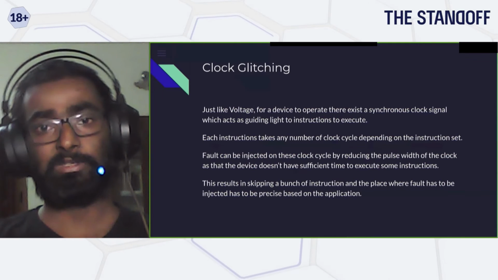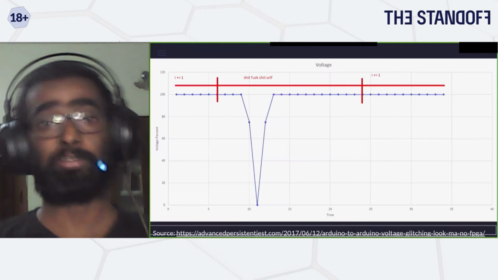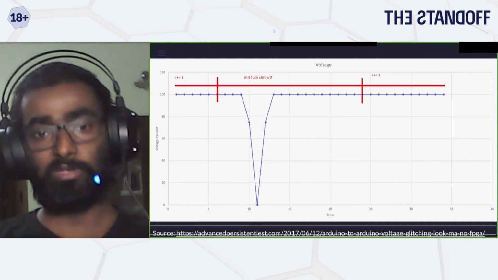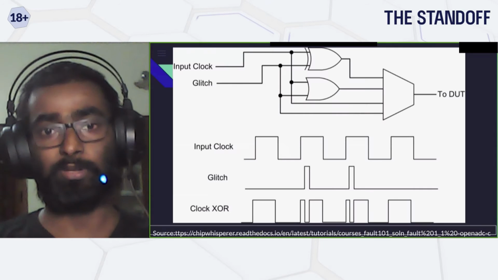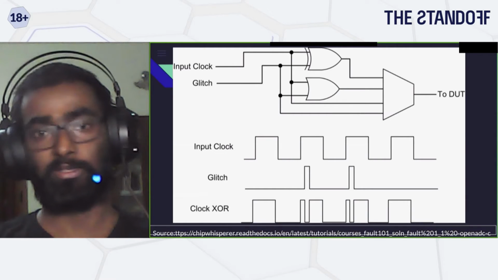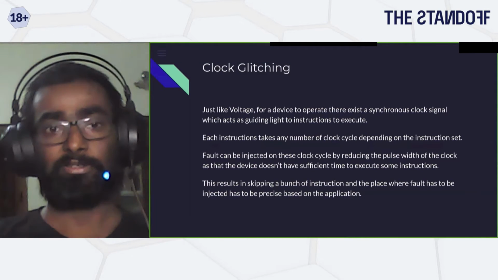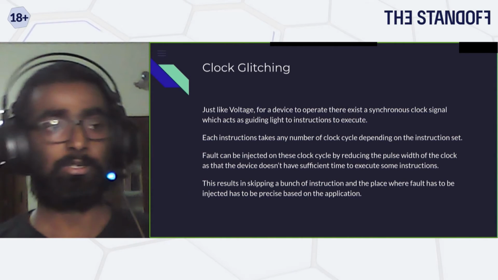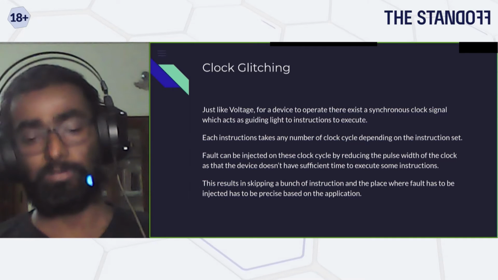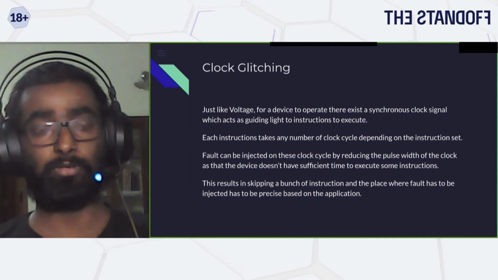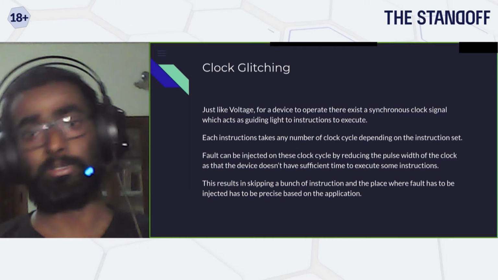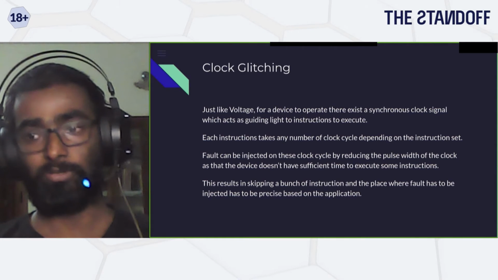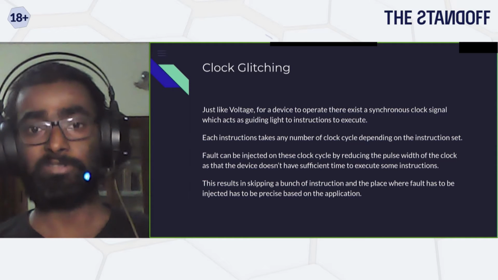So we have something very similar, which is called clock glitching. As important as voltage is, there's something called the clock, which is also very important when you're talking about the instruction set. So, for example, let's say there is an instruction, add R0, R1, and that instruction will take 2 clock cycles. Clock cycles are basically like a metronome or some kind of signal that tells you how exactly there should be synchronization between each process.